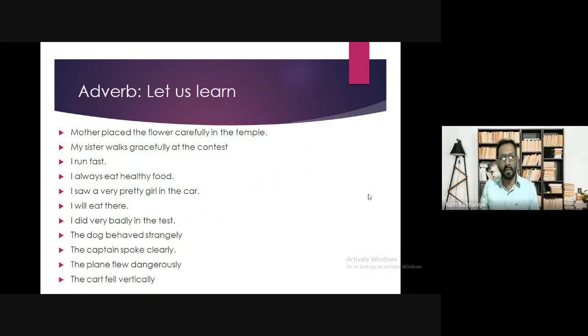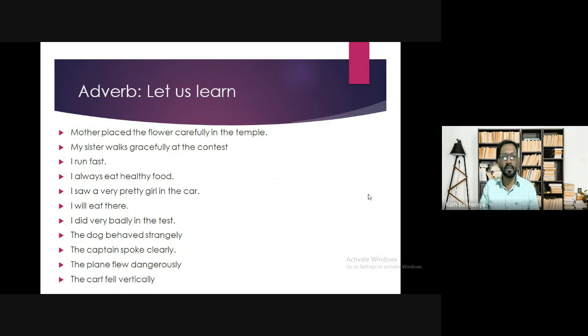Now, on the screen, you can see that the sentence is there. Mother placed the flower carefully in the temple. So if I ask the question, how did mother place the flower in the temple? You can give the answer carefully.